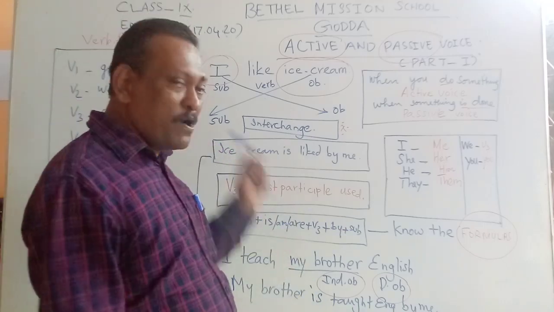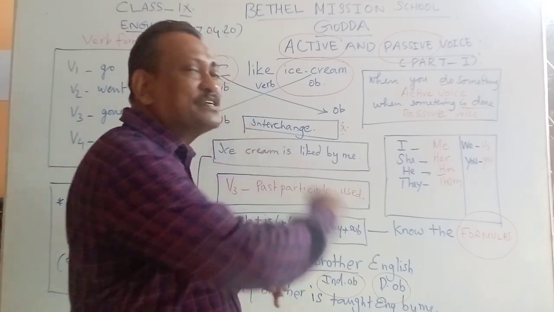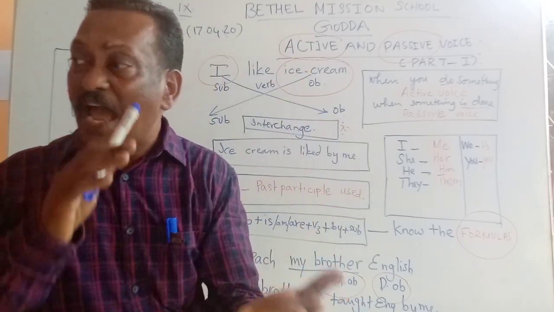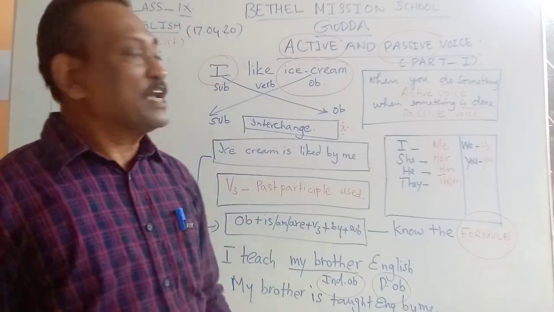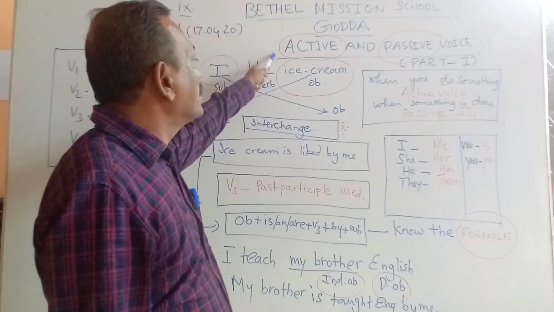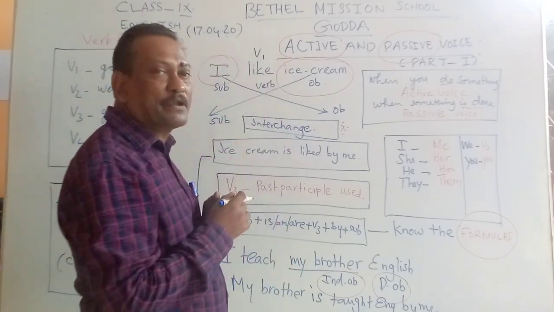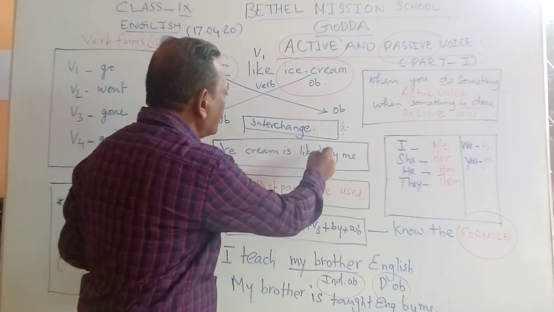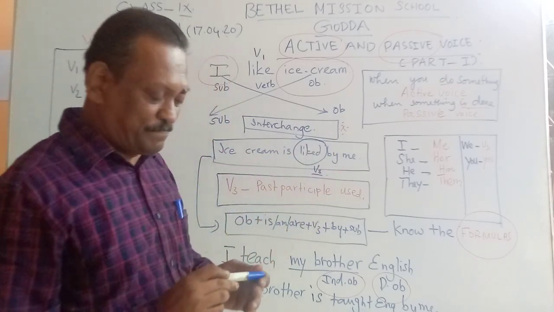But right now, the point that you should keep in mind is V3, that is the past participle, is used in the active and passive voice. When the active form is changed into passive, we use the past participle. So you see, in the first sentence, I have written I like ice cream. Like is the verb and it is in the first form, that is V1. But you look at the second sentence. When the same sentence is changed into passive, like is changed into liked, and therefore this is the past participle.